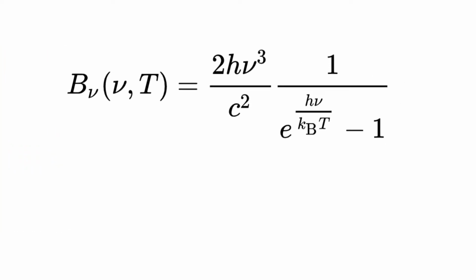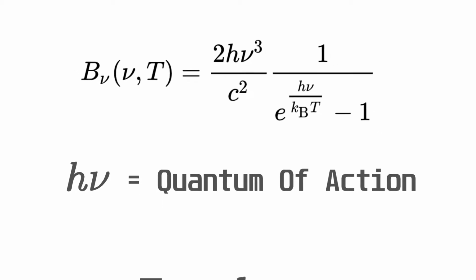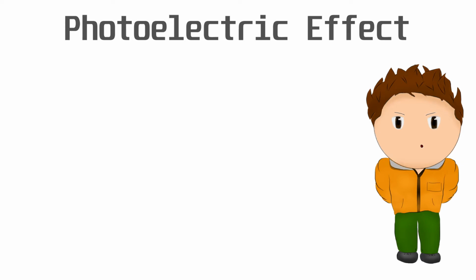This equation introduced the concept of quantum. The h, or the Planck's constant, times nu, the frequency, represent the energy associated with a photon at different frequencies, or energy equals h into nu. Photoelectric effect. Now this is where it gets really interesting.